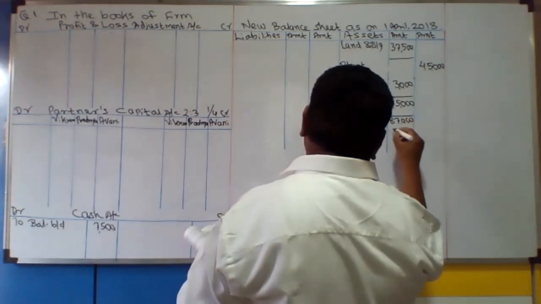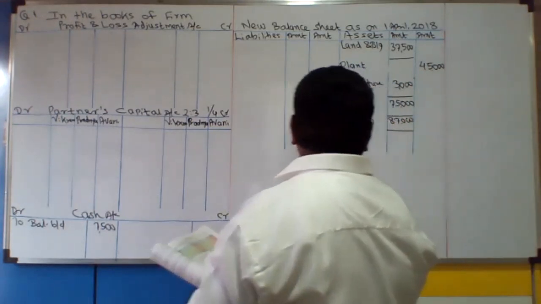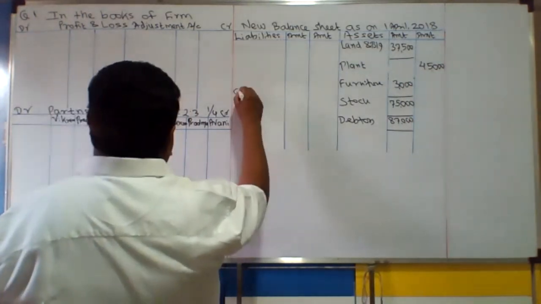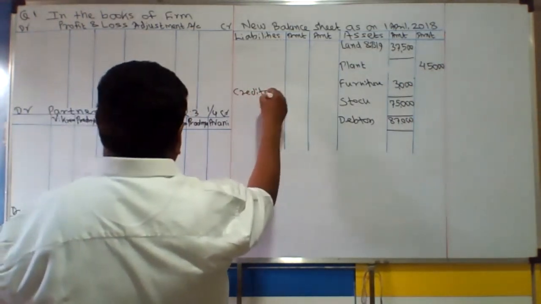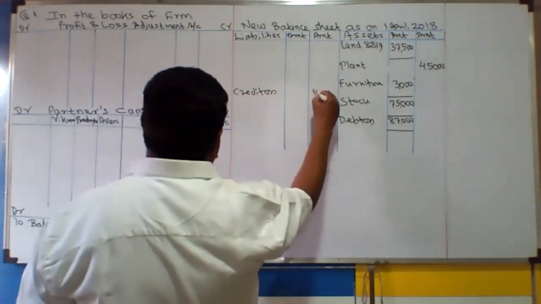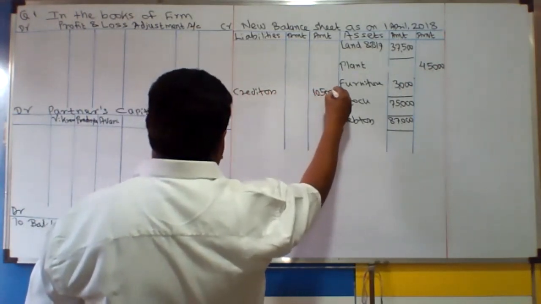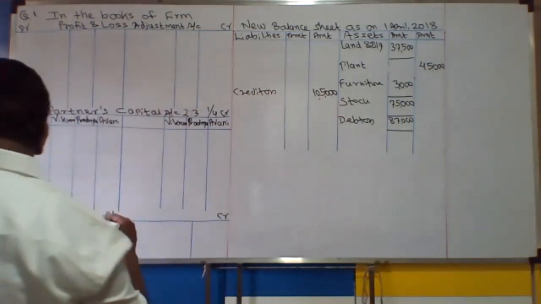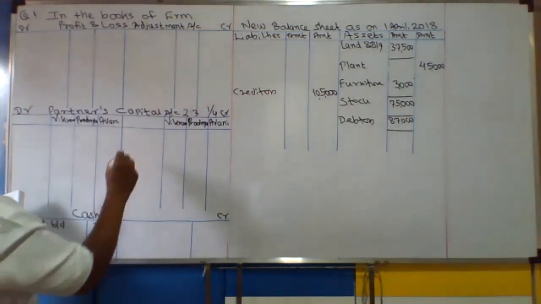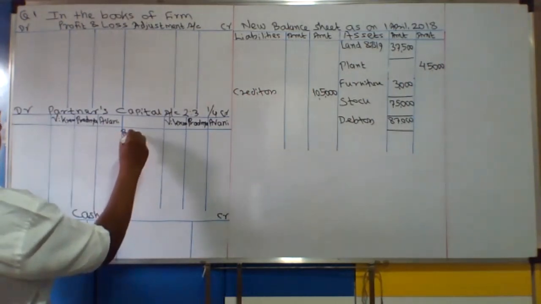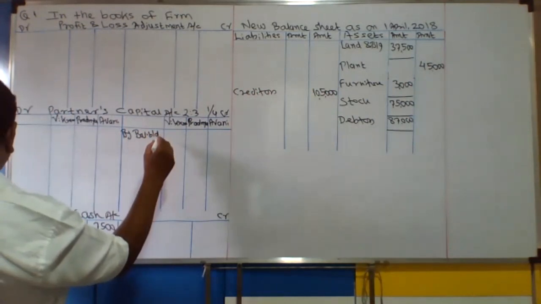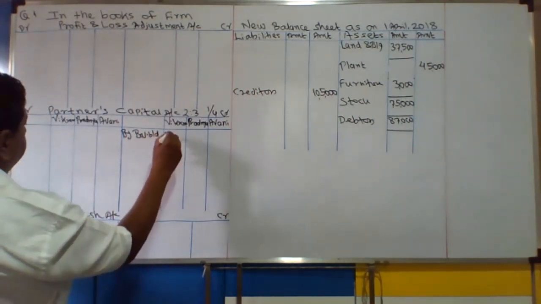So in this way all the assets are recorded. Creditors in the liabilities side, outer column 1,05,000. Capital account of Vikram and Pradnya by balance brought down, it is 75,000 each.